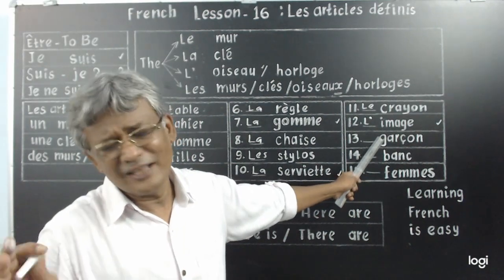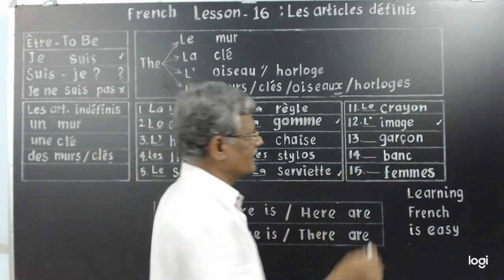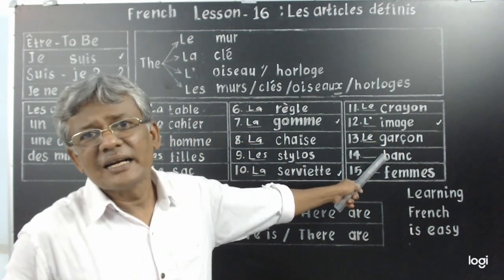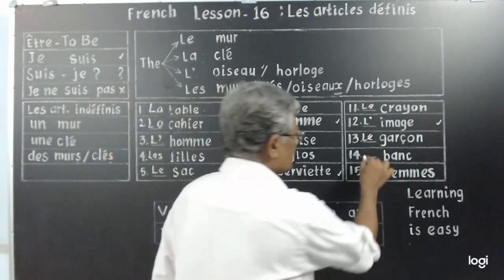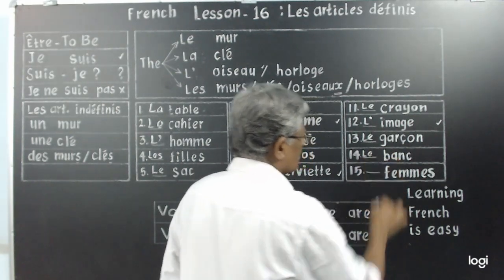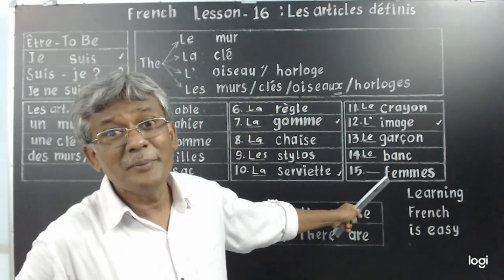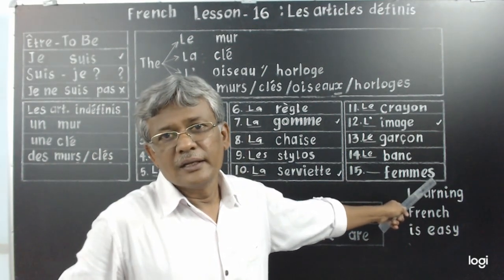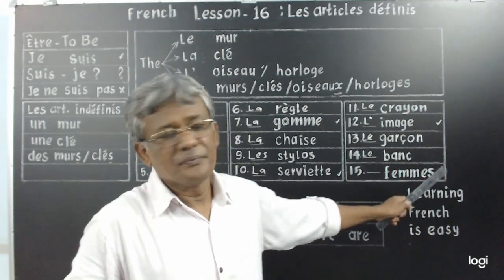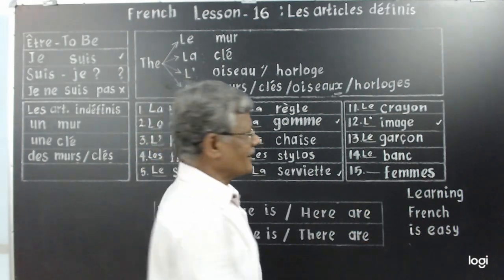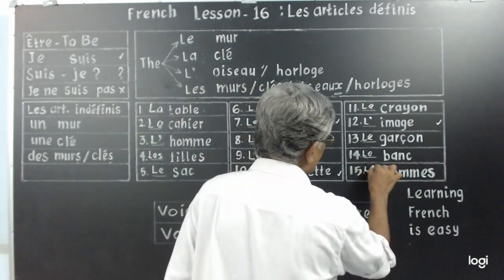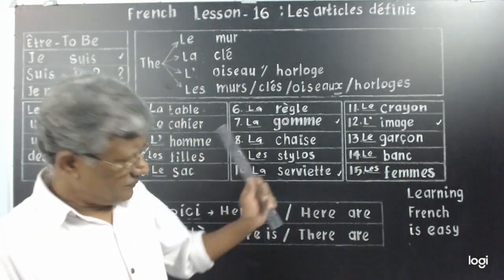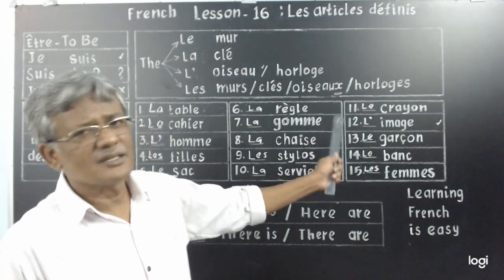Garçon, boy, masculine singular. Boy is masculine singular. Le. Okay. Banc, masculine singular. Le. Femmes, women. Look, yes, plural. More than one in number. So, plural I write L-E-S. This is how you write the fill in the blanks.